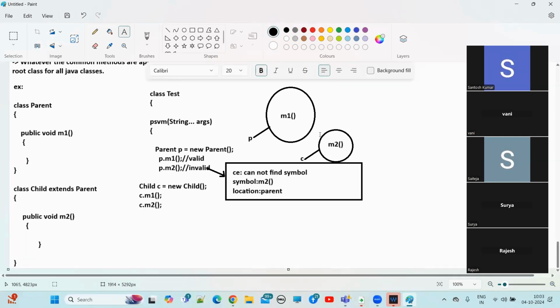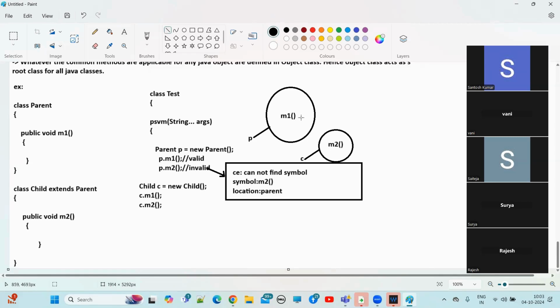Now there is a relationship between these two, so automatically the M1 method will also be available to the child class. I'm writing it like this. So this M1 method is automatically available in the child class.